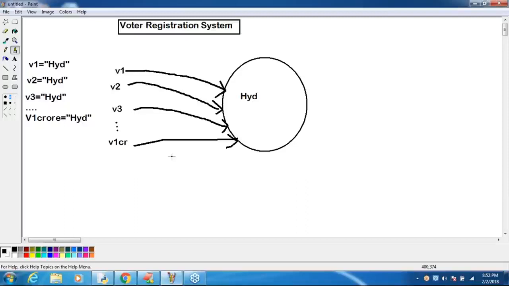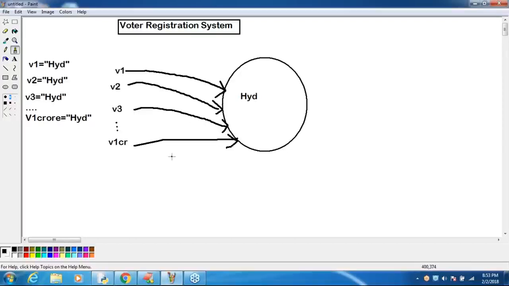Sir, is there any limit for the number of references? No limit. If you want, you can take 10 crores also. No problem at all. Okay? Well. Sir, what is the advantage of this approach? With this approach, memory utilization is improved and performance by default will be improved, sir.